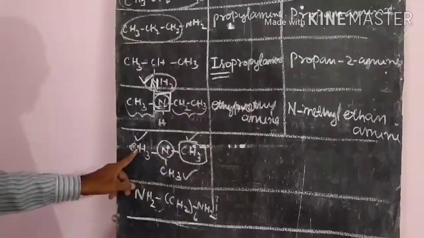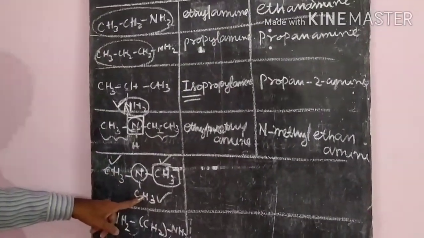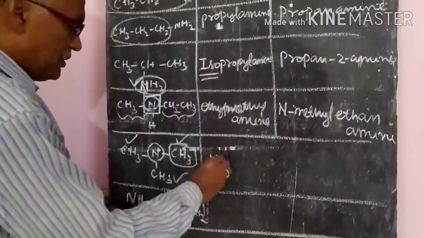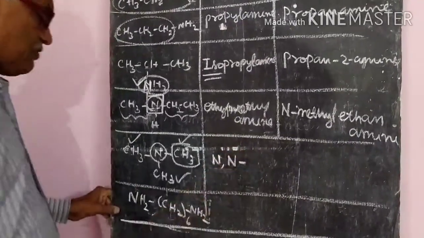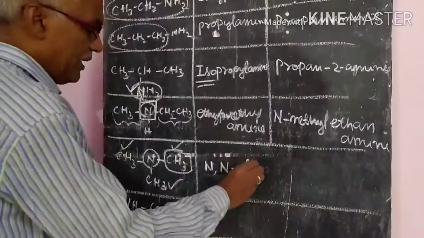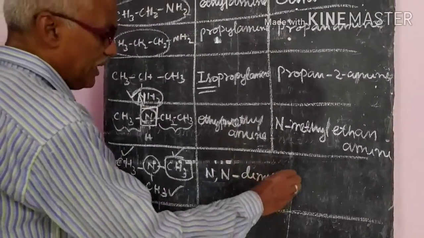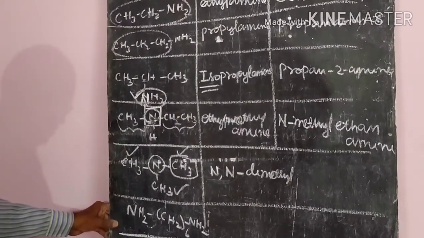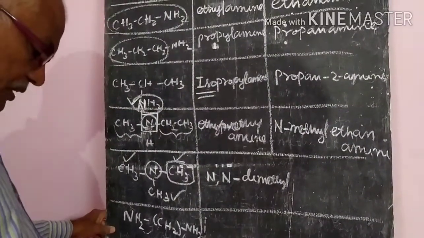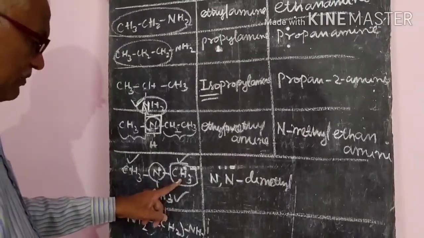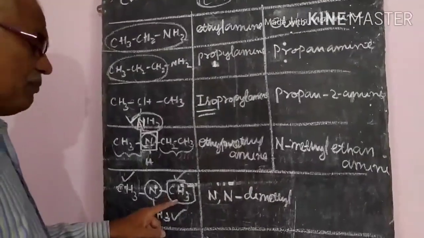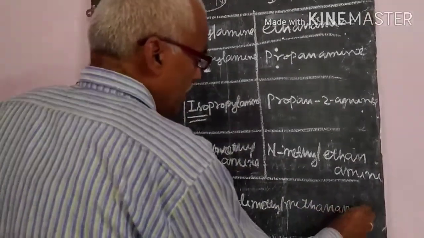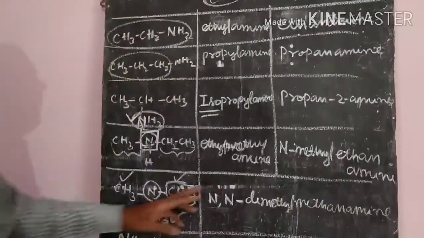Then what will happen? At nitrogen, 2 methyl groups are there. Then how to write it down? N at nitrogen, 2 methyl groups are there, means 2 N's we have to write down. N,N is the word we will use, dimethyl, N,N-dimethyl. Then what is the other one we will use? That is more important. Only one carbon atom means methyl, methane, so methanamine. Methanamine. So like this we will give the IUPAC name.